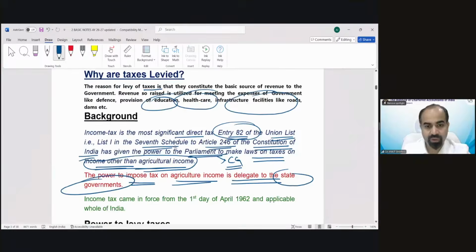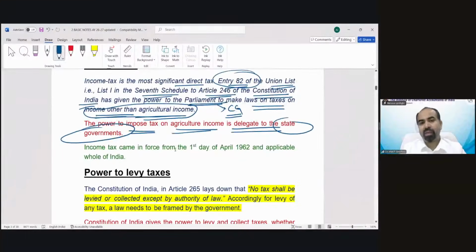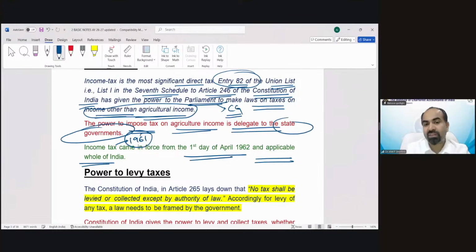Understand? Okay. So income tax came in force from the first day of April 1962 and is applicable to the whole of India. The Income Tax Act 1961, which we are discussing, came in force from the first day of April 1962 and it is applicable everywhere in India.